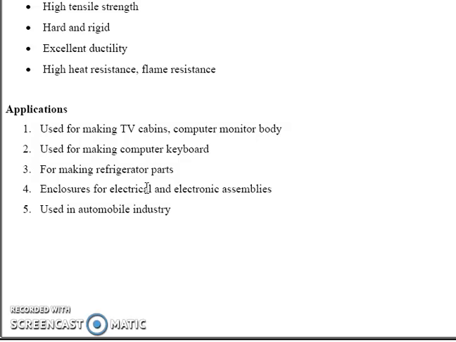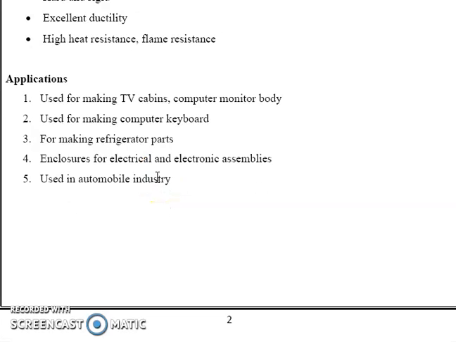Next, applications. First, used for making TV cabinets, computer monitor bodies, etc. Second, for making computer keyboards. Third, for making refrigerator parts. Fourth, enclosures for electrical and electronic assemblies. Fifth, used in the automobile industry. These are the applications of ABS.